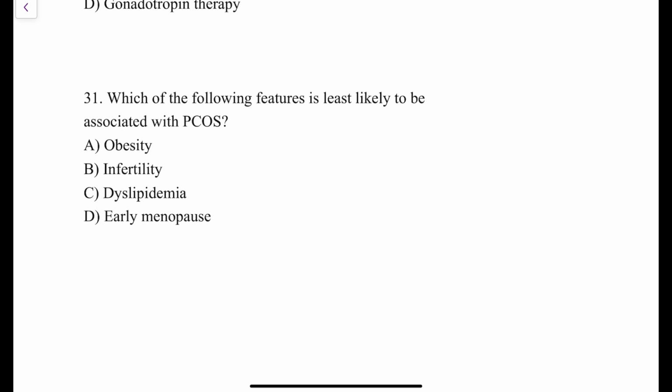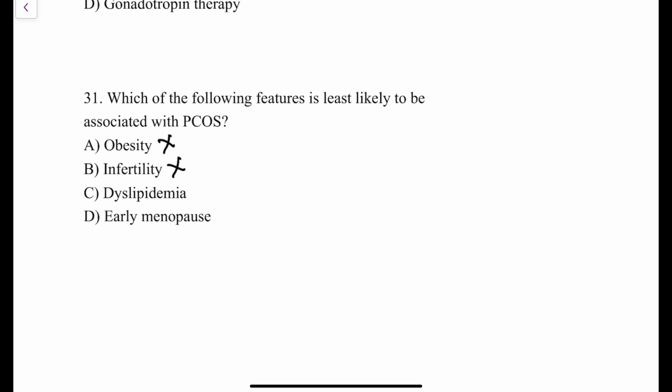Is that clear? Yes. So we have just come to the last question of this MCQ discussion. Which of the following features is least likely to be associated with polycystic ovarian syndrome? The options: obesity. Yes, obesity can be seen in patients of PCOS, right? It is not certain that only obese people have PCOS, because both thin as well as obese PCOS patients are there. But obesity can also be a feature, so obesity is a feature associated with PCOS.